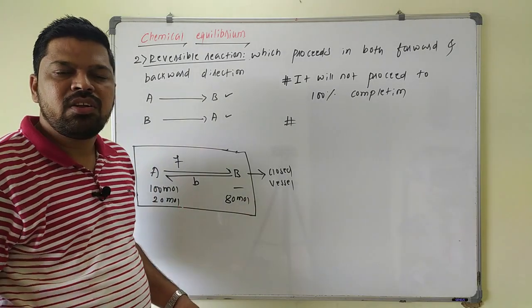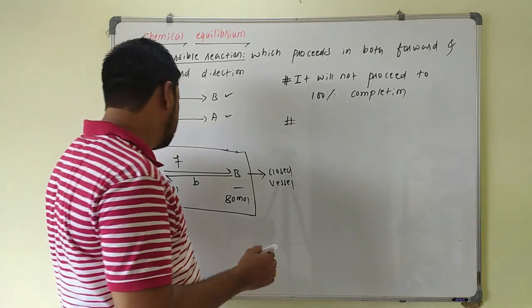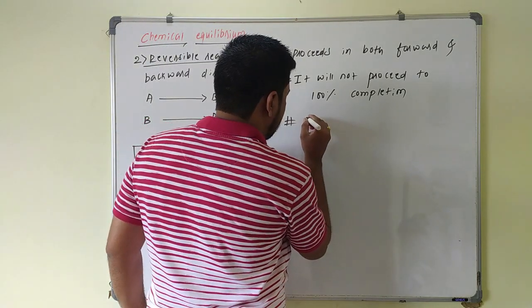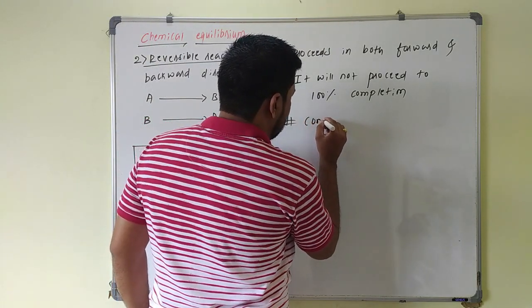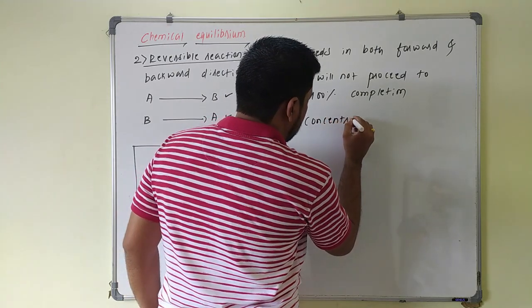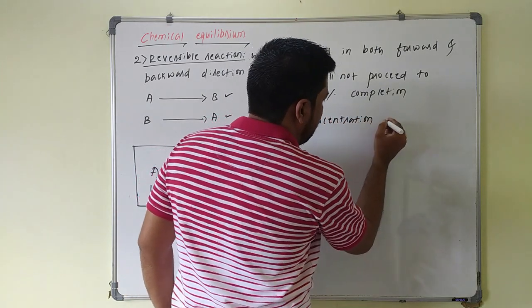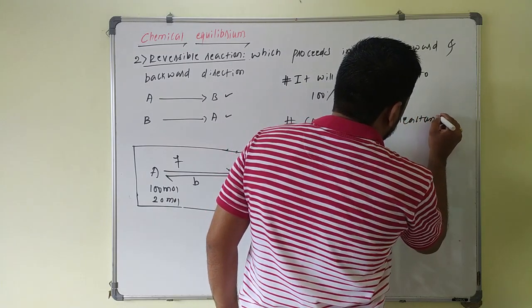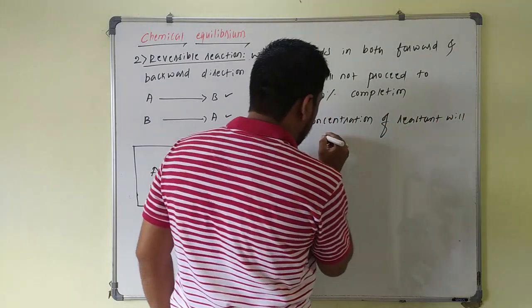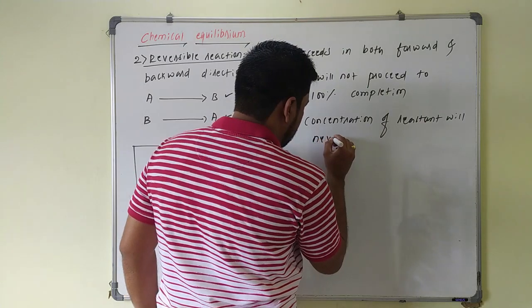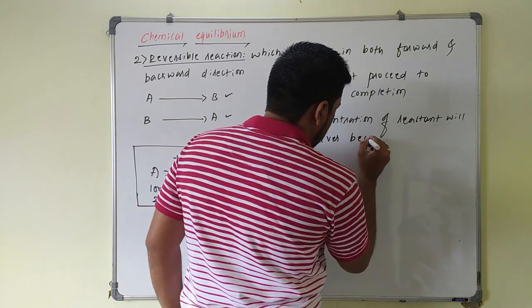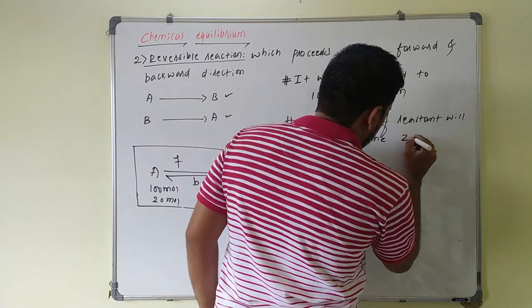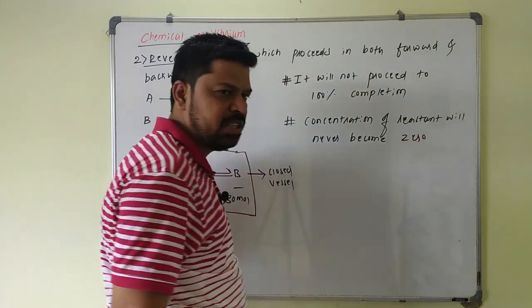The entire reactant will not be consumed here. So the concentration of reactant will never become zero.